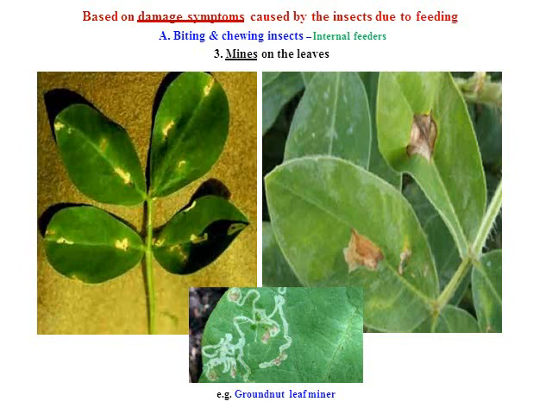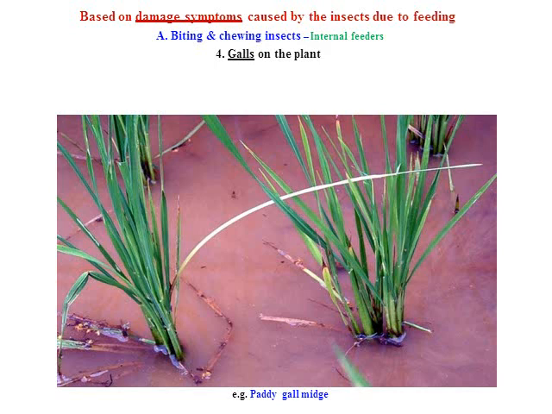So this is a very particular characteristic symptom produced by this leaf miner on groundnut and other vegetables. Another one is the galls on the plant, the shoot fly or the gall midge fly, which produces the silver shoot after getting the galls in the tiller. So this is a very particular characteristic symptom produced by the insect paddy gall midge fly in the rice.